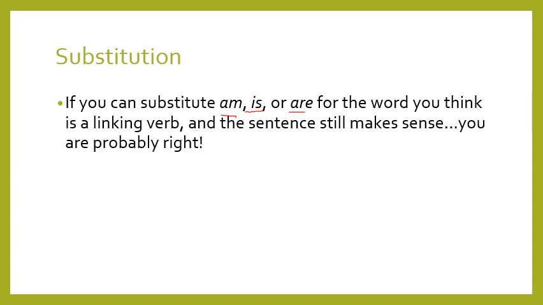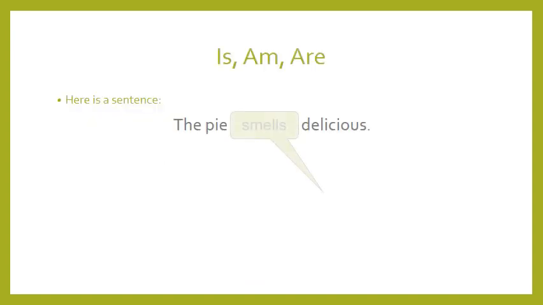What do you do? You take out the verb and put, instead of the verb, am, is, or are. If the verb still makes sense, and it stays a complete sentence with a meaningful statement, then you are right. It is a linking verb. But if you substitute the word with am, is, or are, and it doesn't keep making sense, then it's not a linking verb. Okay, let's try with some examples before we quit.